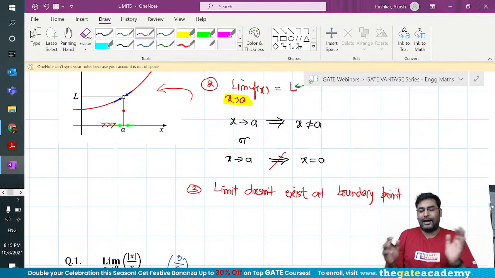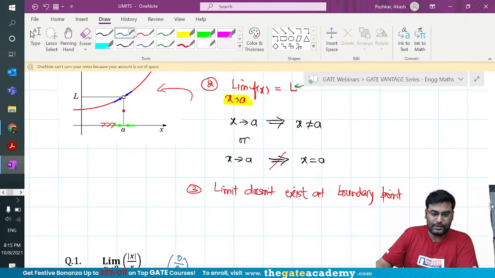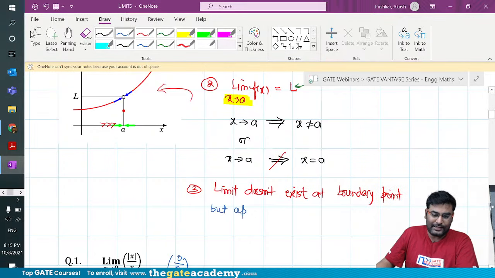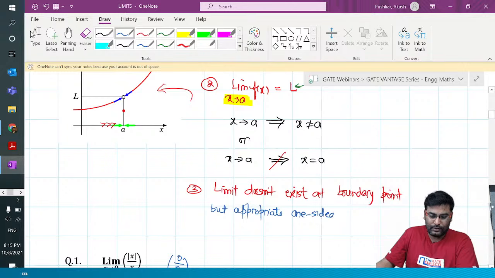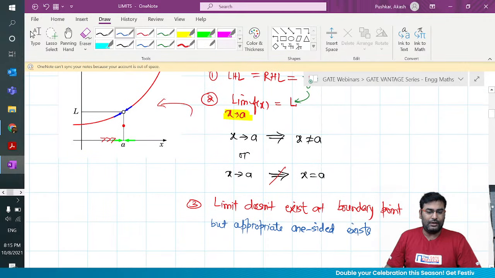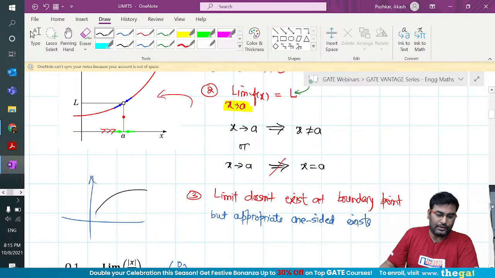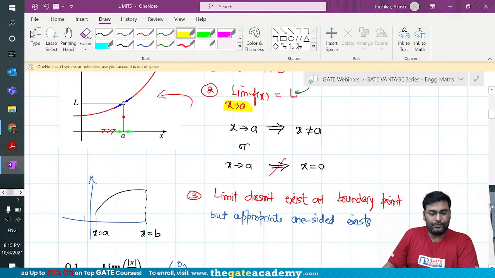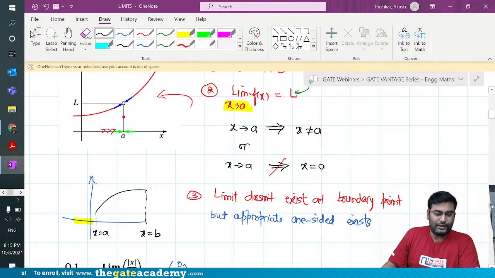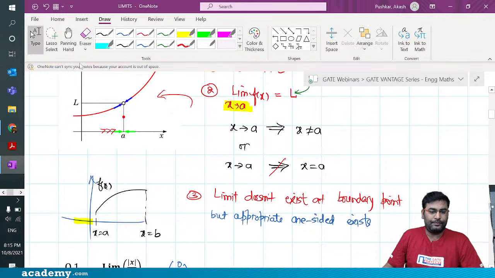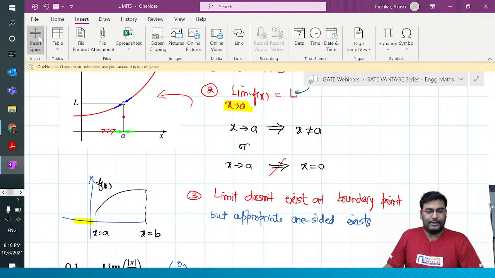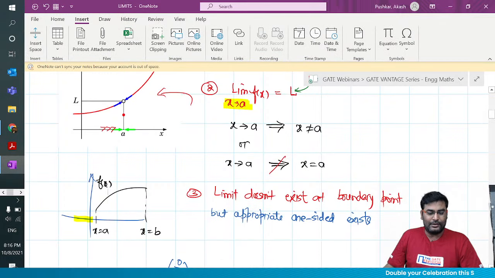Limit does not exist at the boundary points, but the appropriate one-sided limit exists. I can take an example to highlight this. Let me draw any simple function graph. Now this is your boundary point x equal to a, and this is another boundary point x equal to b. If you look at it from the left hand side, what is the limit as x tends to a minus?